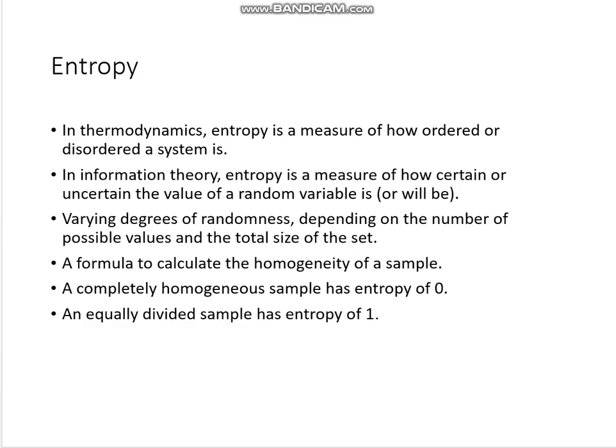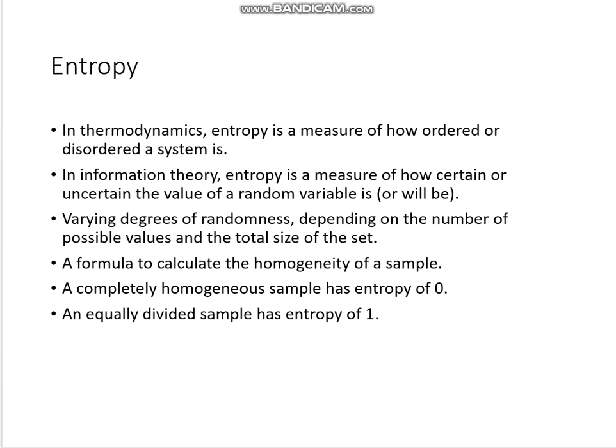Now let's see what entropy is. You might have seen in your school lectures or school books what entropy is. In thermodynamics, entropy is a measure of how ordered or disordered a system is. So if your system is in a disordered manner, then the entropy is high.